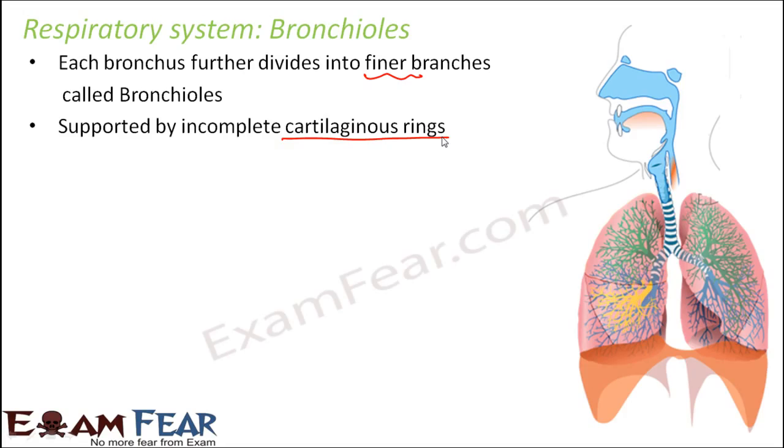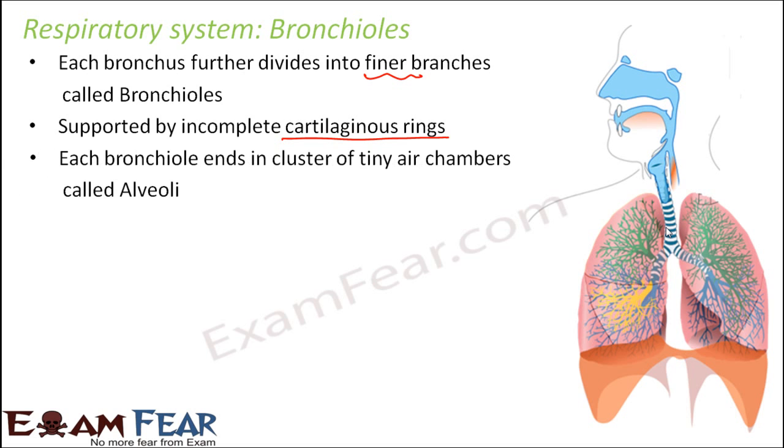They are quite rigid and stout, so that whether air is there inside them or not, they will always be like that. So they are also supported by cartilaginous rings. And here if you see the trachea, you see these ring-like structures, right? Those ring-like structures are actually the cartilaginous rings.